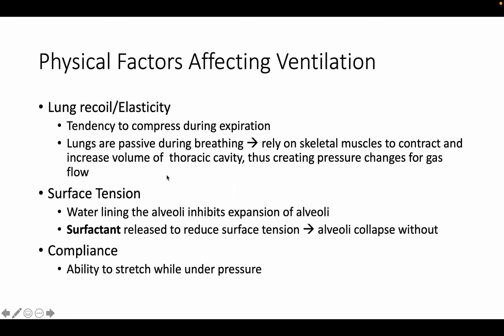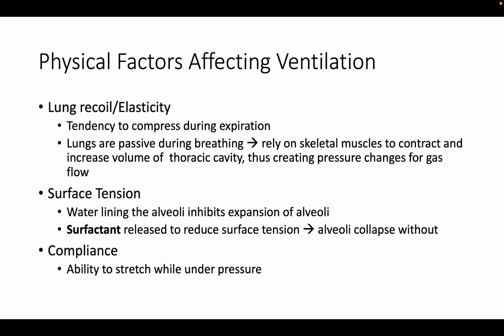There is also surface tension within the alveoli, and this is caused by water being present in the lining of the alveoli. This surface tension tends to inhibit expansion of the alveoli, but the alveoli have type 2 alveolar cells lining them, and they produce pulmonary surfactant, which helps mix with the water and reduce this surface tension. Without pulmonary surfactant, the alveoli would collapse during expiration.